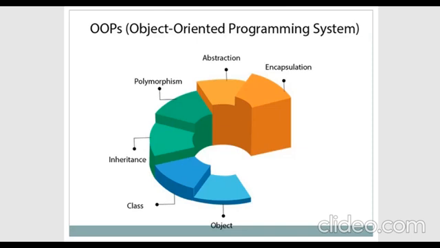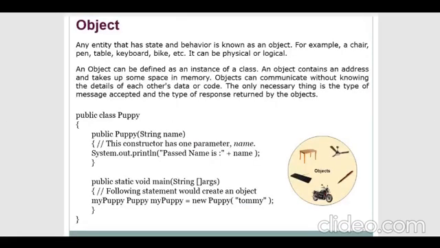We'll see one by one what inheritance, polymorphism, abstraction, and encapsulation are. First we'll see how to create classes and objects. Then we'll see the concepts of the remaining inheritance, polymorphism, abstraction, and encapsulation. Now we'll start the object-oriented concept with the object. Anything which we can see in our surroundings, we call an object in real time.